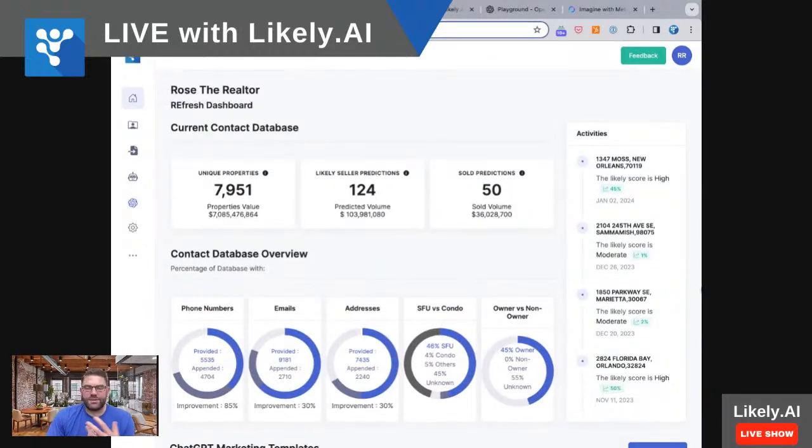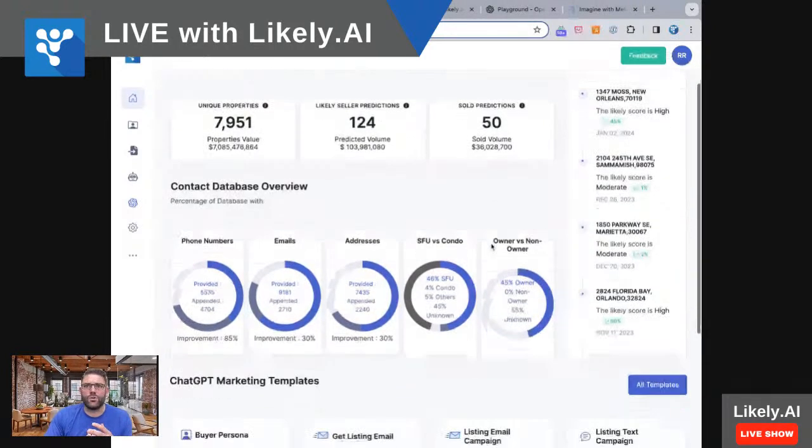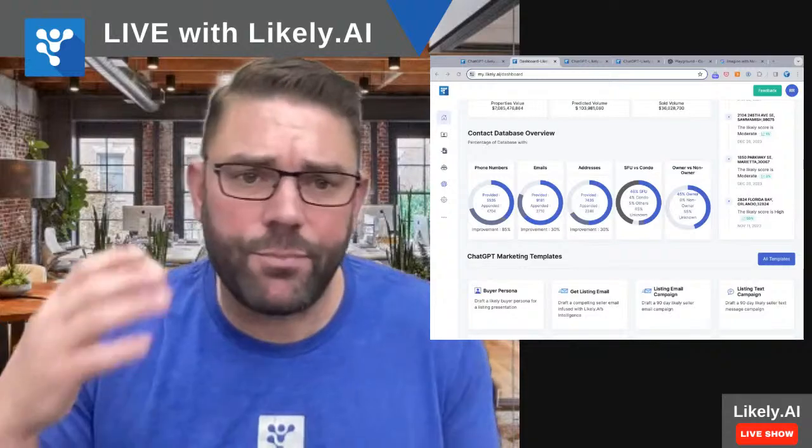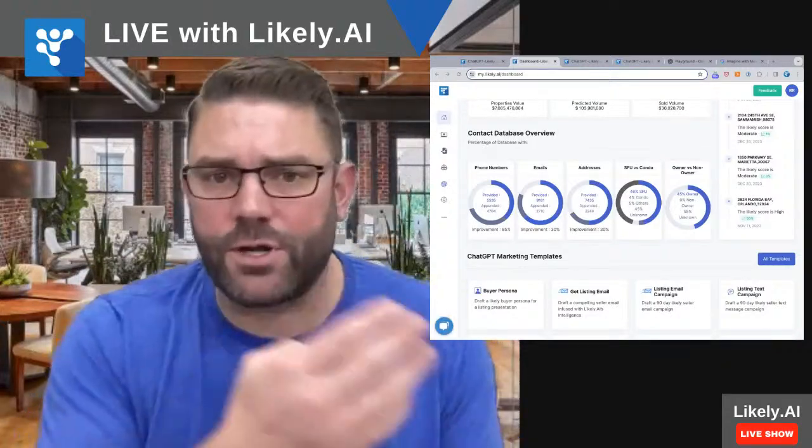But the main thing that we've been working on for 4 years is helping you know who to talk to in your database. So how many unique properties, how many likely sellers are, how many have sold. We enrich all your contacts. Most, you get 65% of your data, guys, literally don't have an address. How do you not have an address for a contact if you're in real estate? You don't even know if you have an asset that you can sell, right? You don't know if you can make money with this person or not. That blows my mind. So that's what part of this is.